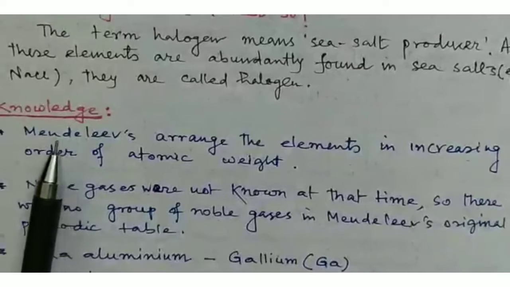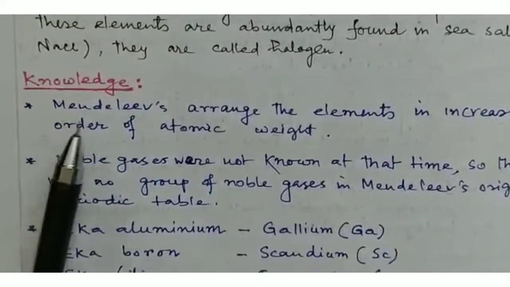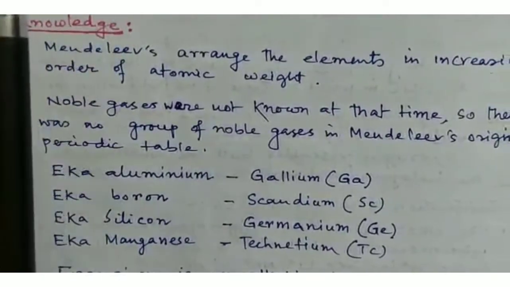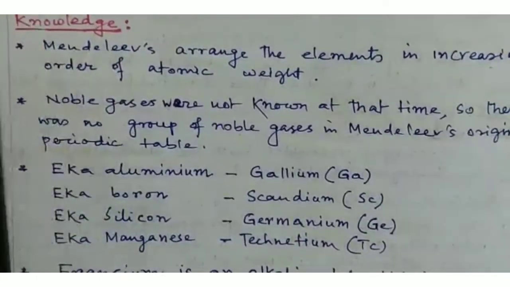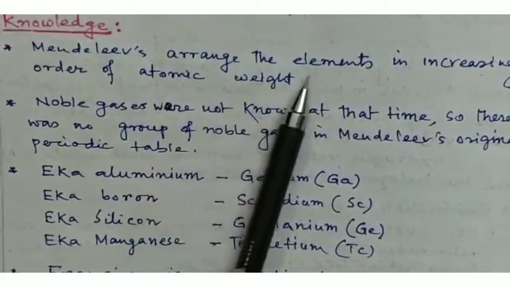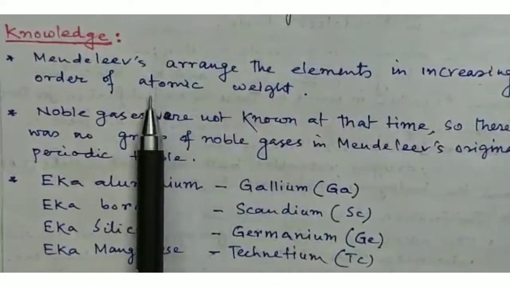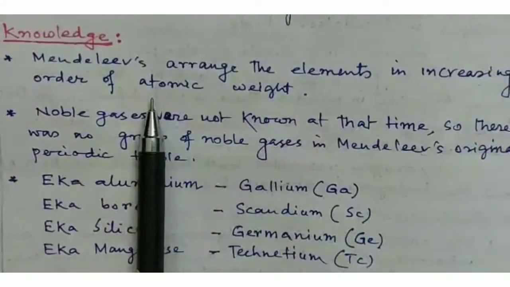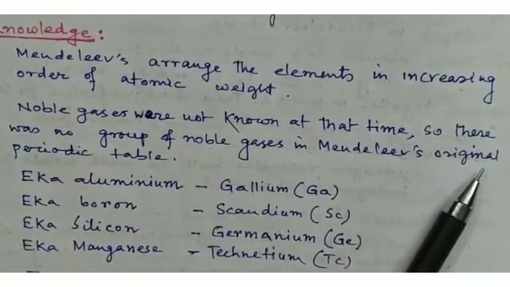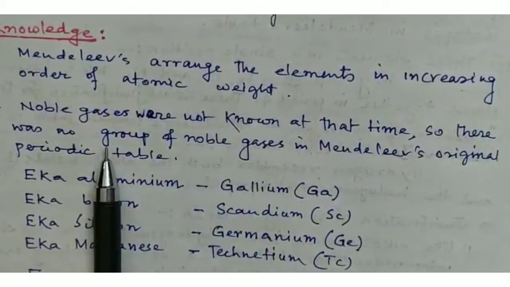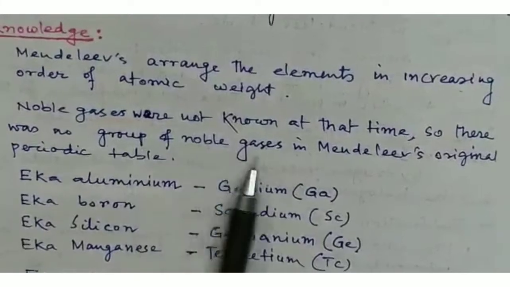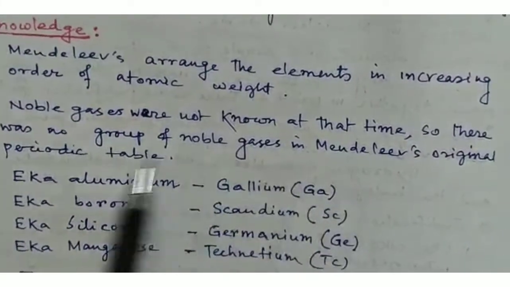Now I discuss some very interesting and special points of the periodic table, that is, Mendeleev's as well as Moseley's periodic table, or the long form of the periodic table. Mendeleev arranged the elements in increasing order of atomic weight. Noble gases were not known at that time, so there was no group of noble gases in Mendeleev's original periodic table.